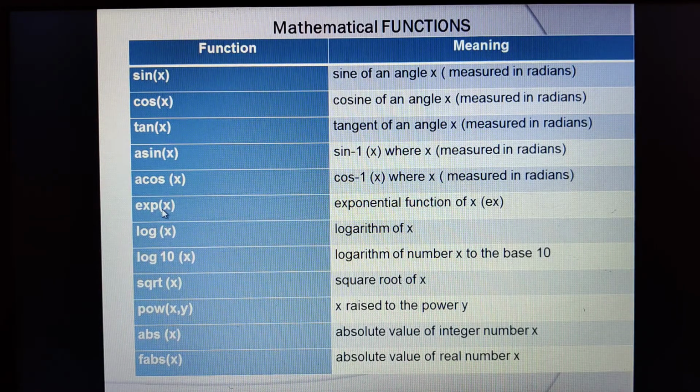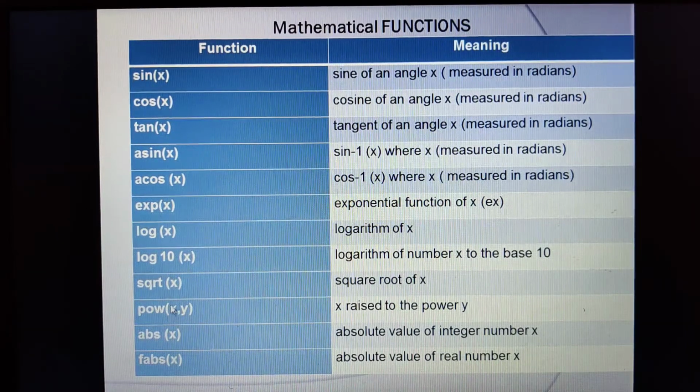The exponential function of x is represented here. The logarithm of x to the base 10 is represented in this way. Square root of x, where x might be anything, square root of 30, 50, 100, it will find you the square root of 100 if you give it. Then pow, the power function, which I always mention: if I want to know the value of 2 raised to 50, what is it?